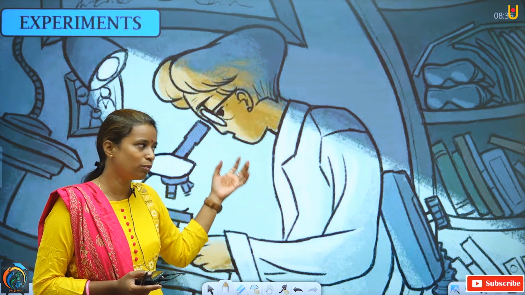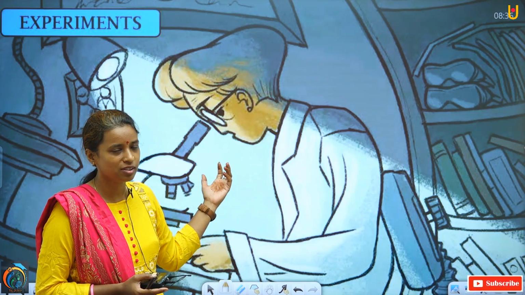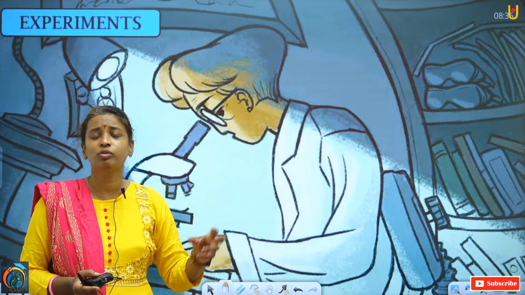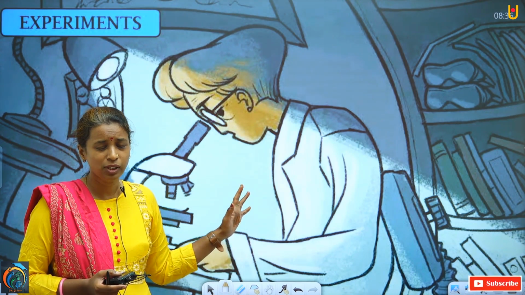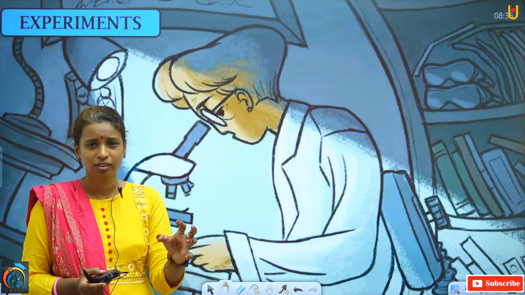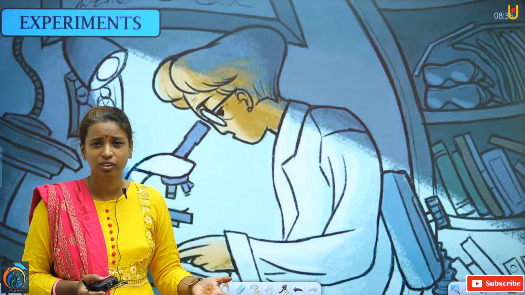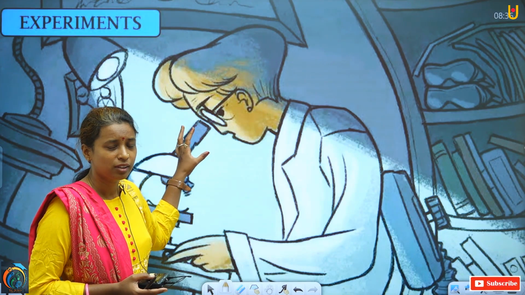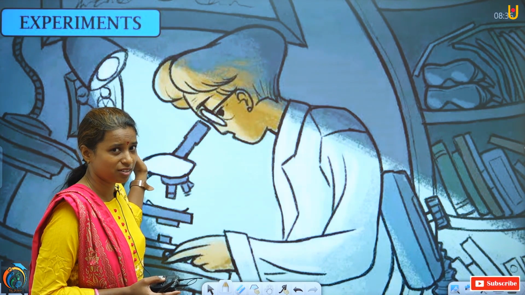If you do, you can easily understand all the chapters of biology. You will not take any burden for clearing the concepts. Easily you will clear all the concepts.